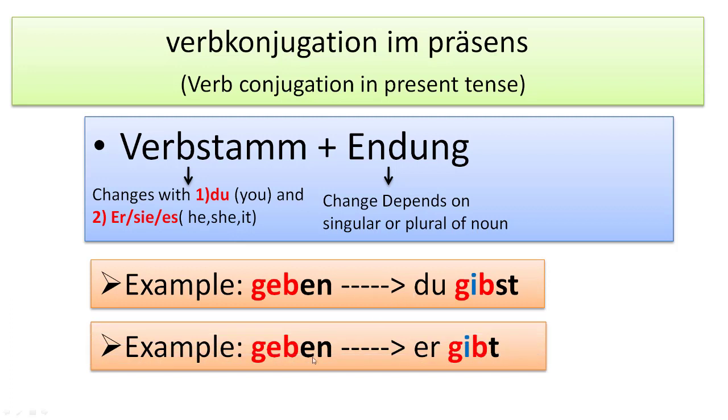One more example, gibt. Okay. Now the subject is er, so as I told you, then e is changing to i and en is changing to t.